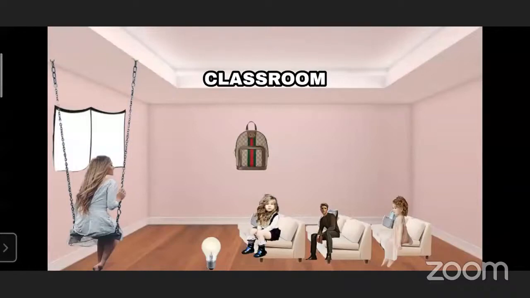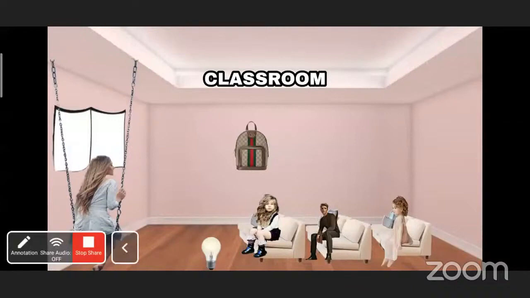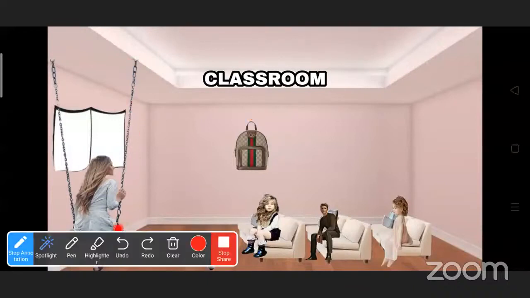Yes, and teacher. Where is the teacher sitting? The teacher is sitting on the swing. You can see, the teacher is sitting on the swing. This is a swing. Okay. And you can see what is this? Windows. It's not a window. Books. Yes, book. The book is placed on the wall like a blackboard.